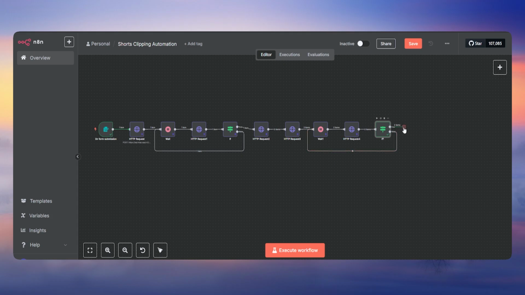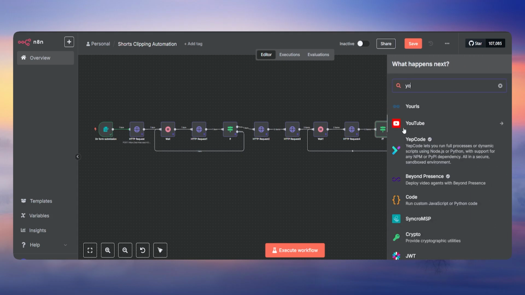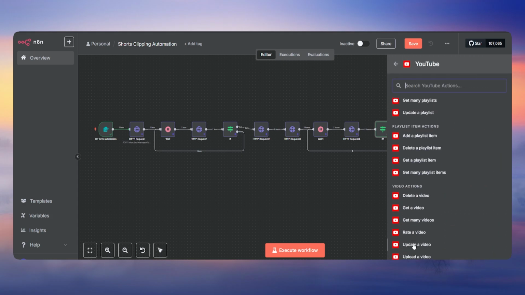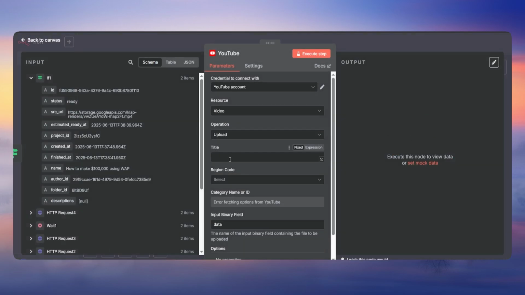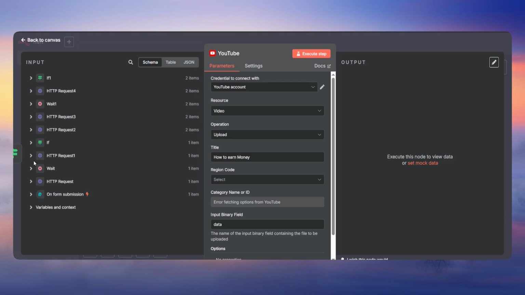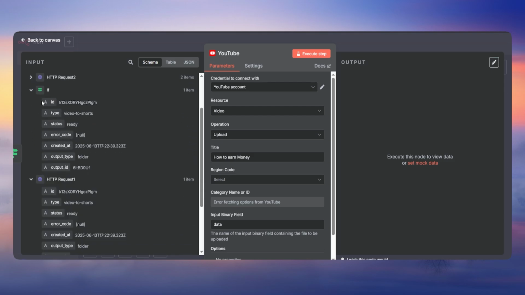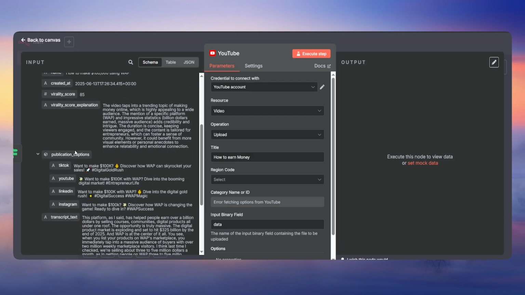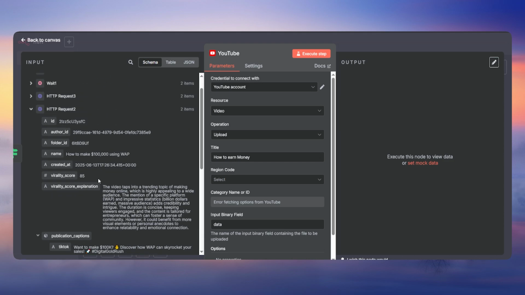Now, once the video is ready, then we are going to upload this on YouTube. So click on the plus, search YouTube, and then upload the video here. All right, let's keep the title as how to earn money. Well, you can keep the title from the previous nodes. Okay, this one. You can just drag and drop this YouTube title, which is actually a caption, but you can just keep this as a title if you want to.